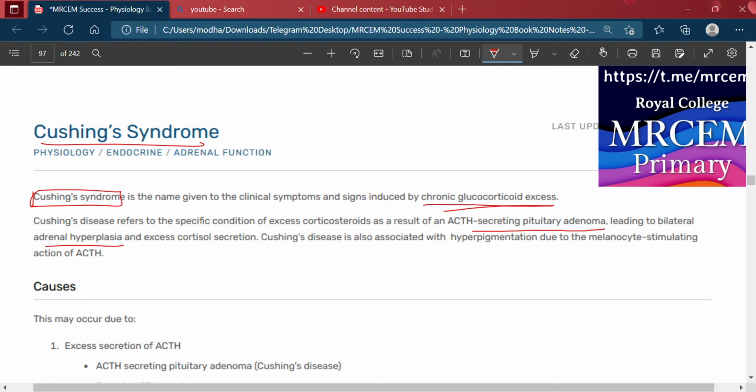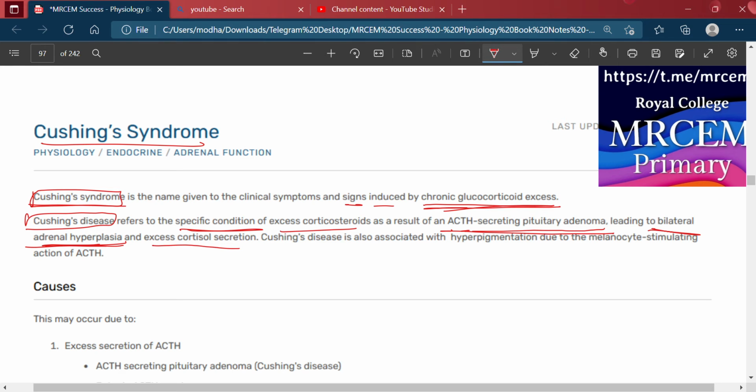So Cushing syndrome is the set of signs which include chronic glucocorticoid excess, and Cushing's disease refers to a specific condition of excess corticosteroids as a result of an ACTH-secreting pituitary adenoma, leading to bilateral adrenal hyperplasia and excess cortisol secretion.